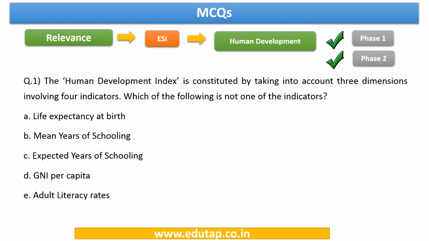Now friends, what usually happens is in this particular topic, there are certain important indices which are to be remembered for our examination. Now, what all need to be remembered? The first thing is you should know the latest ranking India has scored in each of these indices, right? Apart from that, it is very important for us to remember the various indices in terms of the parameters that are used. We are talking here about the dimensions and the indicators that are used in each of these indices.